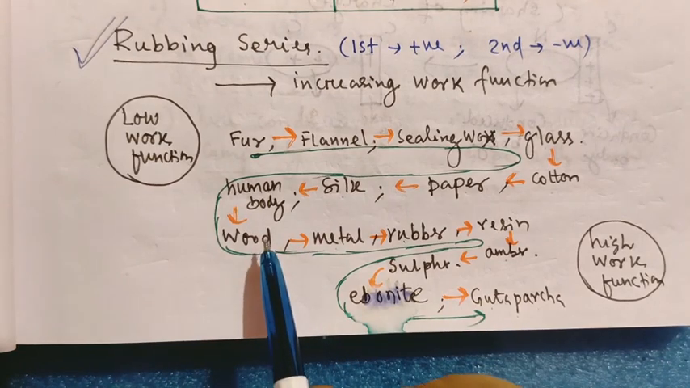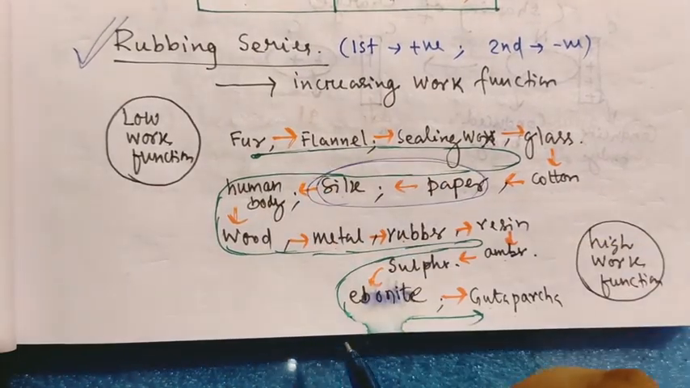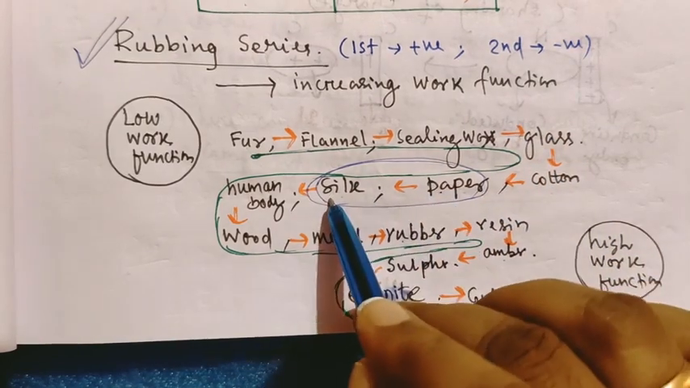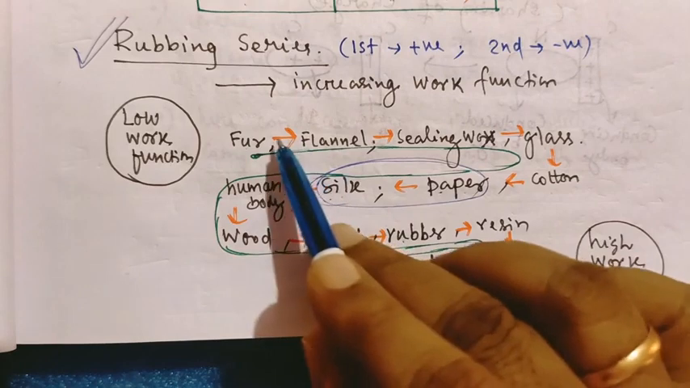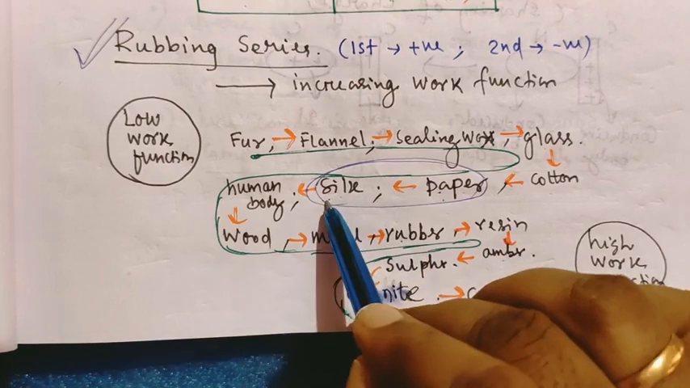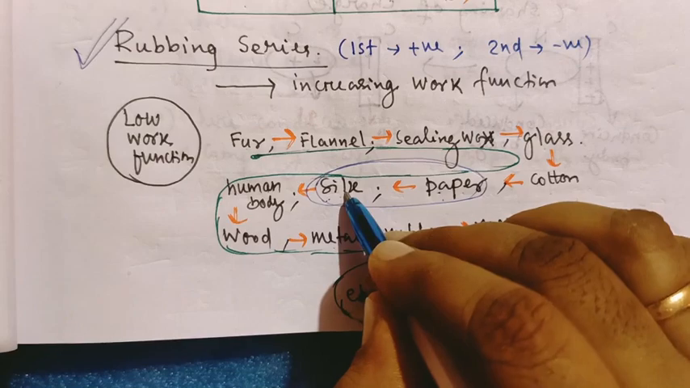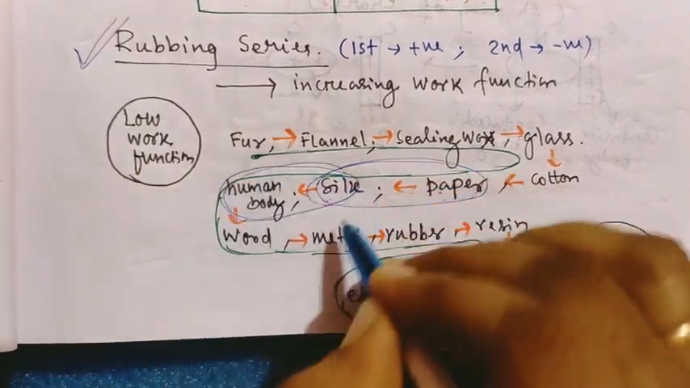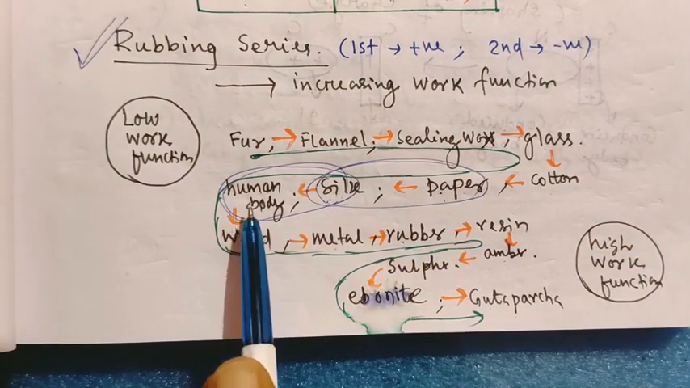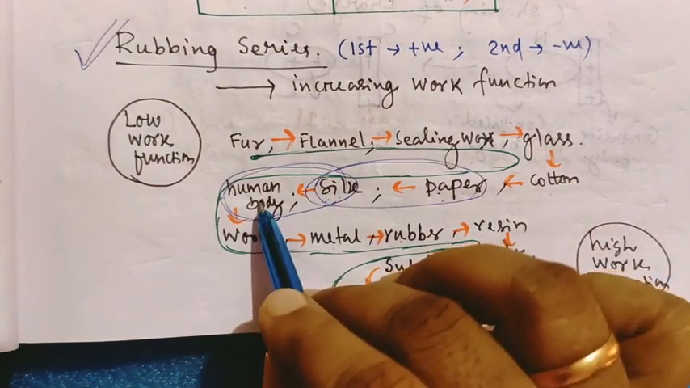I will explain with an example. Let silk be rubbed with paper. Which one will be positive and which negative? In this series, paper comes first and silk comes last. The series is written in order of increasing work function, which means paper has a low work function and silk has a high work function. That's why paper becomes positive and silk negative. But when silk and human body are rubbed, silk comes first and human body comes last in this series, so silk becomes positive and human body becomes negative.